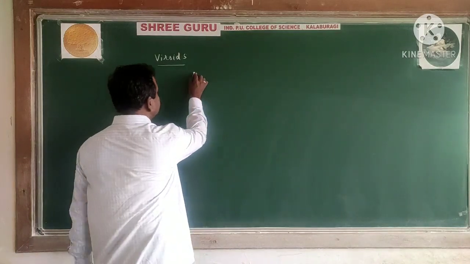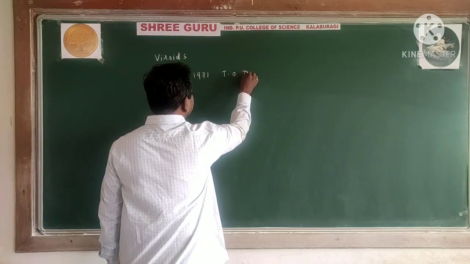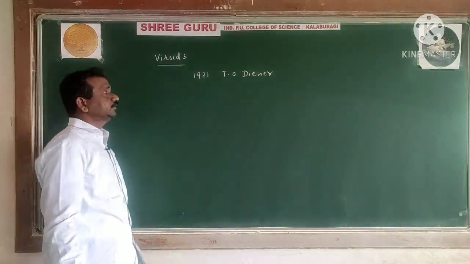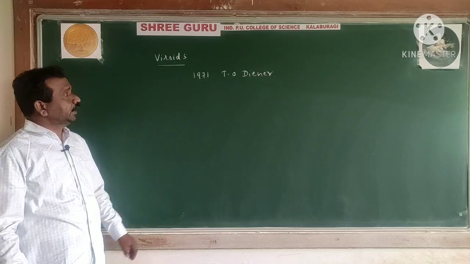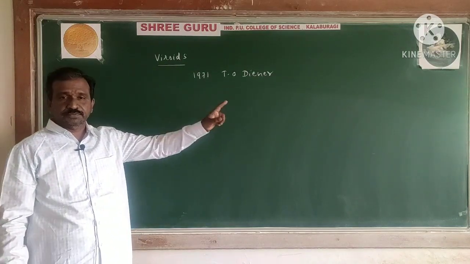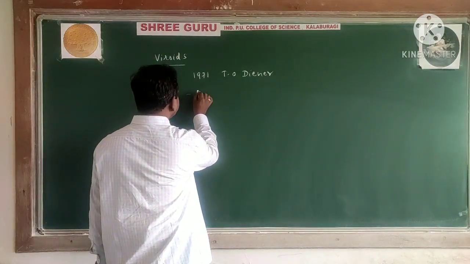In the year 1971, T.O. Diener found out the term viroid. So viroids are smaller than virus, and they cause a disease